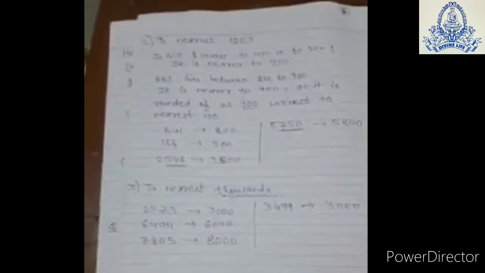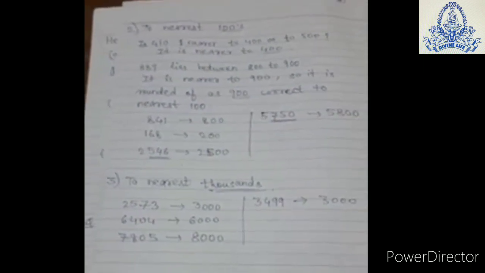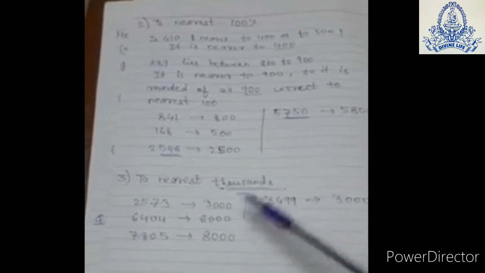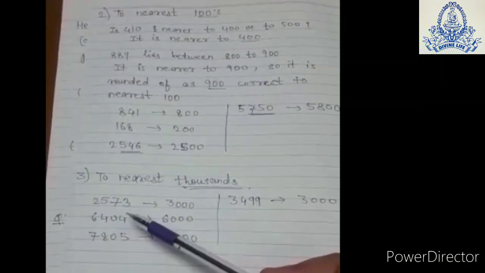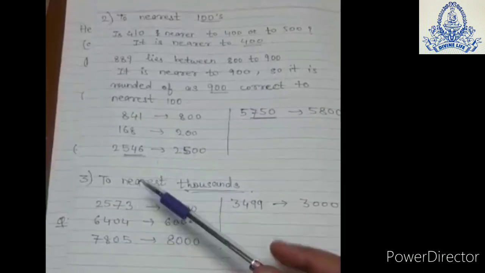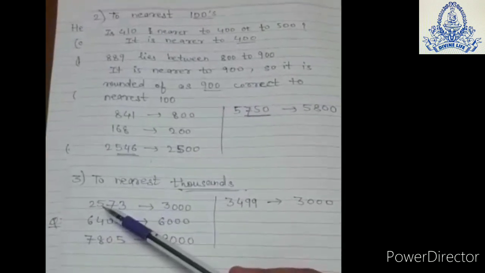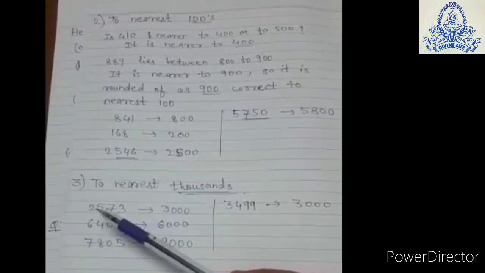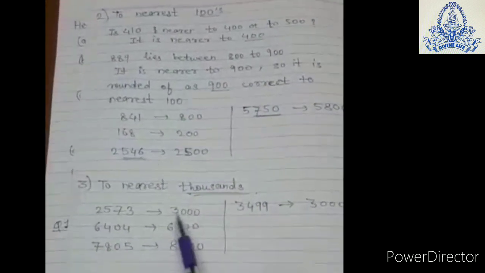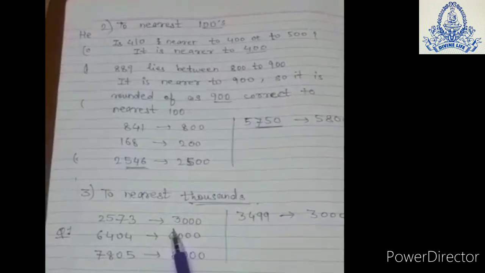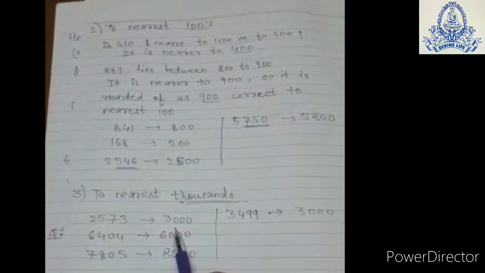In same manner, we will find nearest thousands. Now see this 2573. Nearest thousands, see it is 2573. Okay, 2500, right? Means this is 3000. Nearest thousand will be 3000.